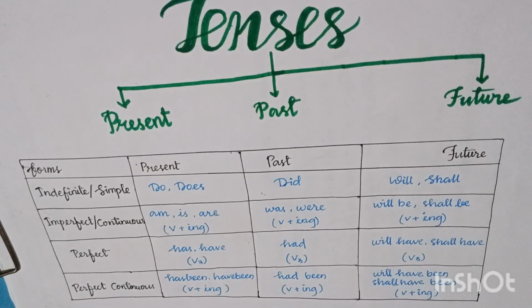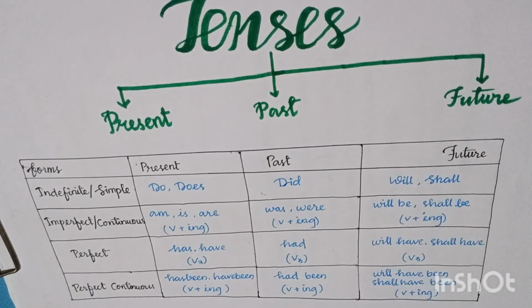Similarly, the third case is if sentences. In the case of if sentences, we also use past perfect. For example, if I had studied hard, I would have got more marks. Here there are two clauses, the if clause and the main clause.